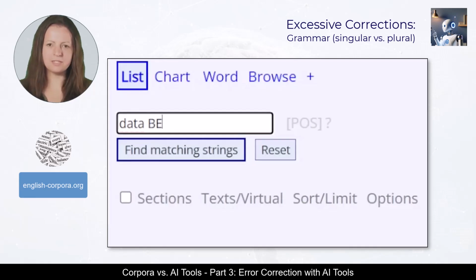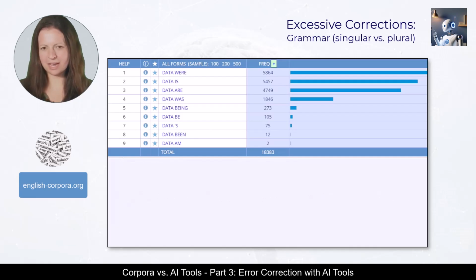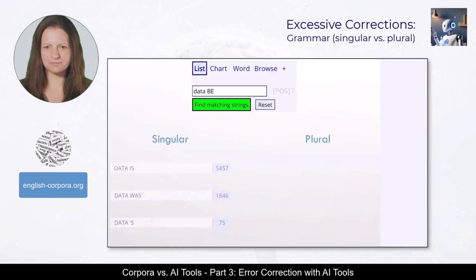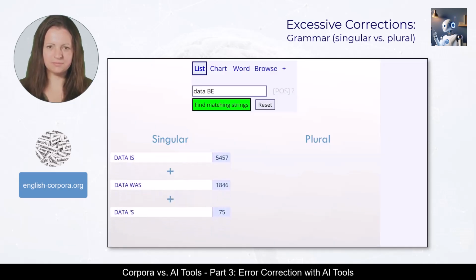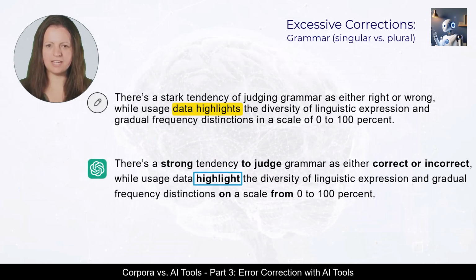A comparison of the frequency information shows that the noun data can appear with either, but the plural form is a bit more frequent. This change was not strictly necessary, but was not wrong either.